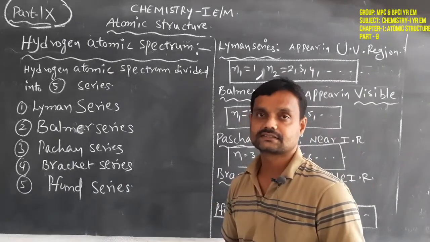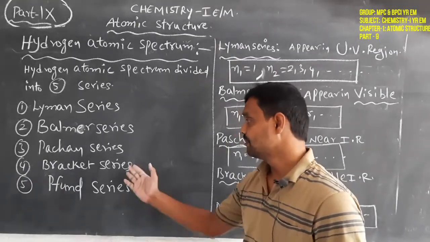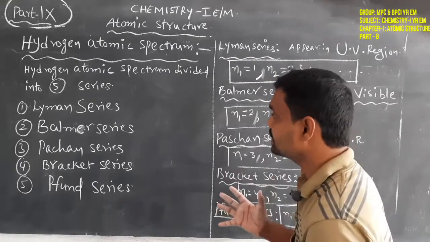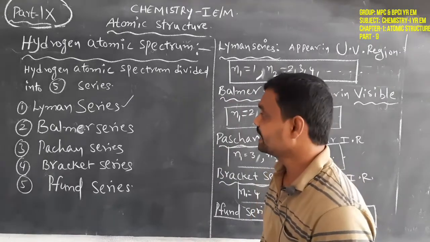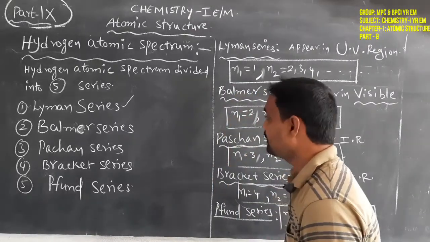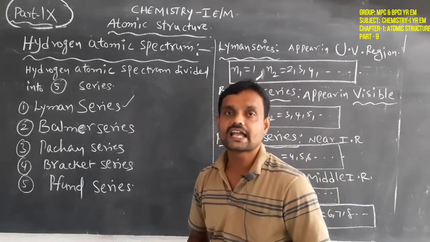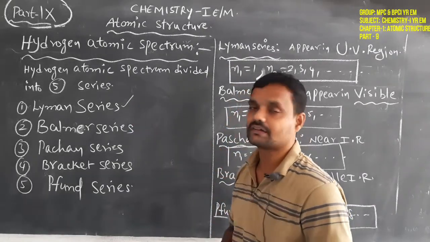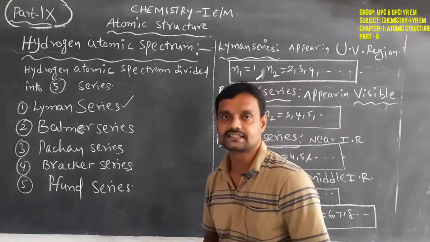The hydrogen atomic spectrum is classified into 5 types of series: Lyman, Balmer, Paschen, Brackett, and Pfund. The simple meaning of the Lyman series is that all higher energy level electrons come back to the first energy level. That is called the Lyman series.